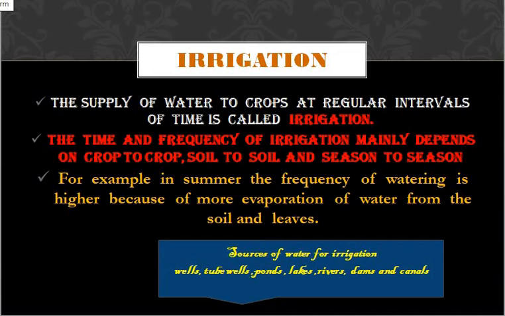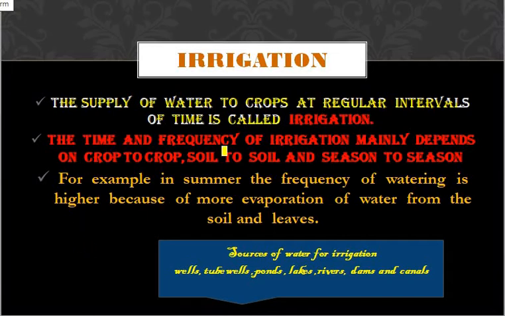Next is about irrigation. What is irrigation? The supply of water to the crops at regular intervals of time is called irrigation.